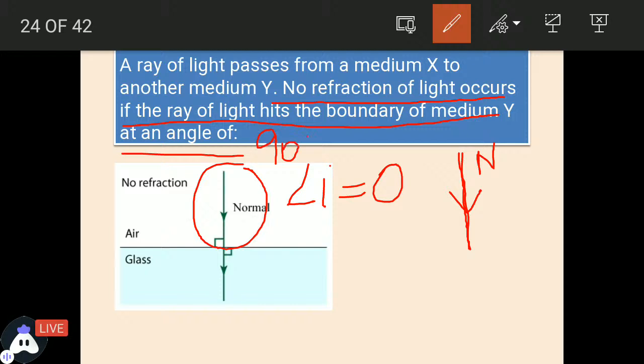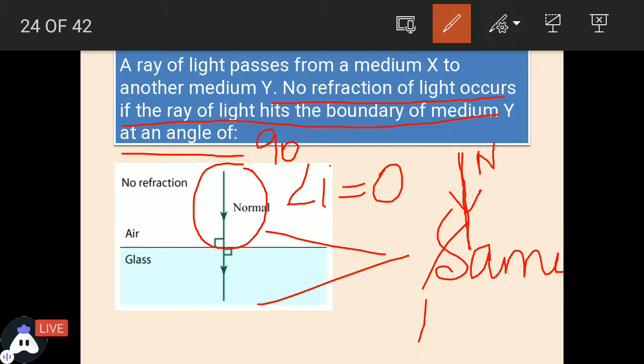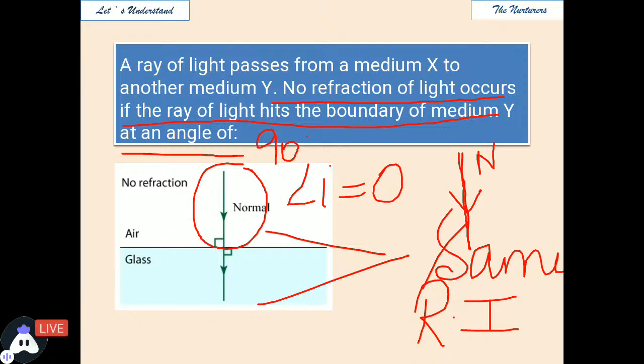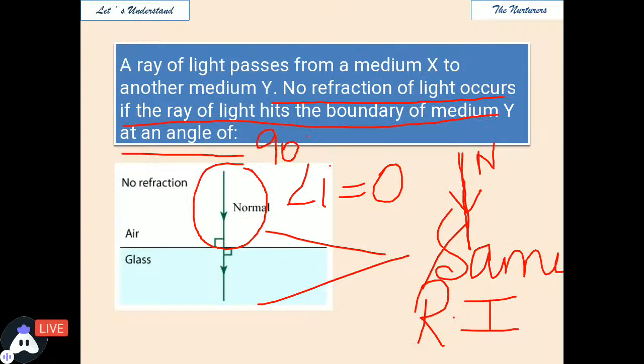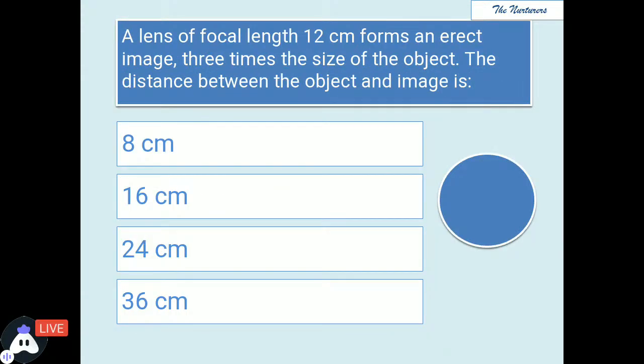And the second is the case when both the mediums have the same refractive index. When both the mediums have the same refractive index, then also no bending of light occurs. So the answer of this would be 90 degree. Perfect. Moving ahead to the next question.